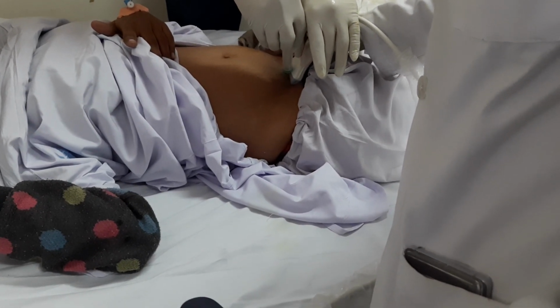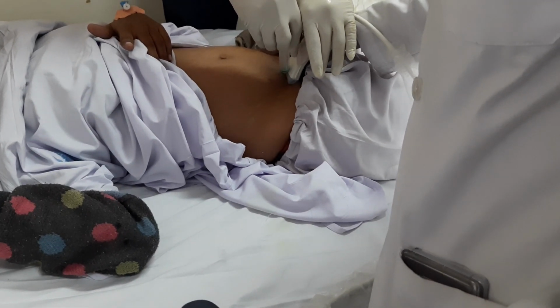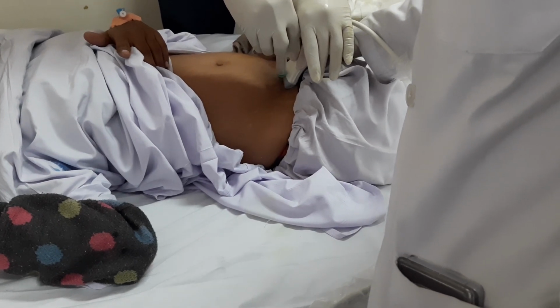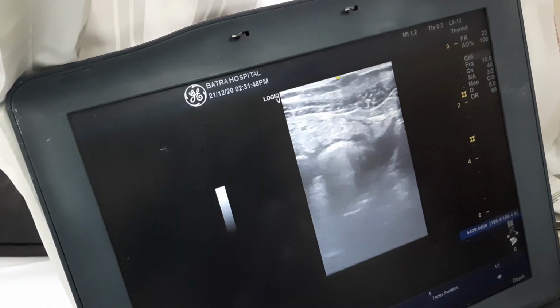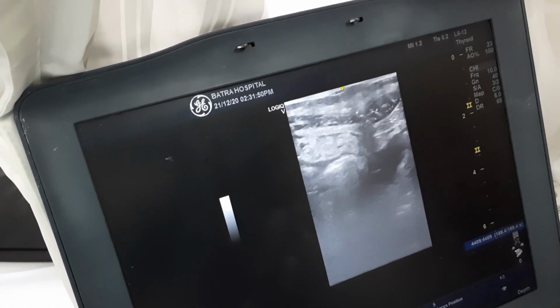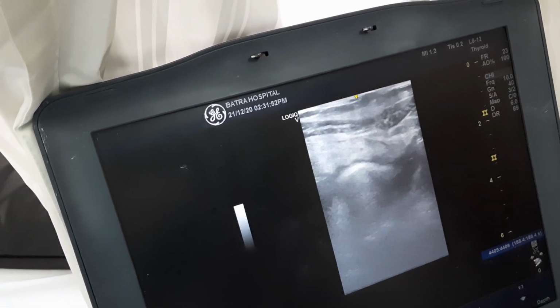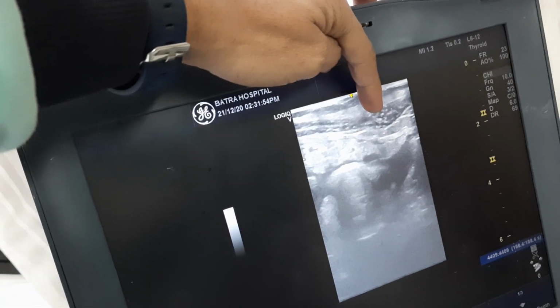As you can see, the ultrasound probe is there for the guidance of the needle. Now I am showing you the ultrasound guidance. We are going from here.